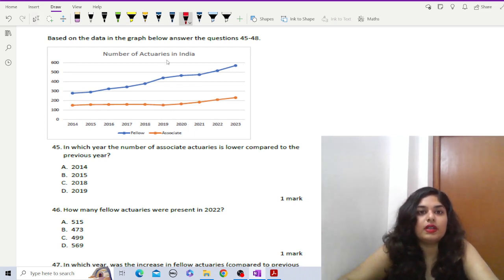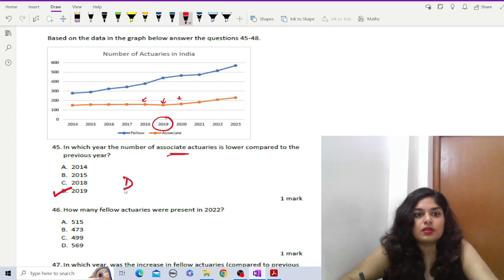So what is given? Number of actuaries in India, fellows and associates. In which year is the number of associate actuaries lower compared to the previous year? Okay, we are talking about the number of associates. So you can see this is high, this is low, again it's increasing. So it's 2019 clearly. So it's D.